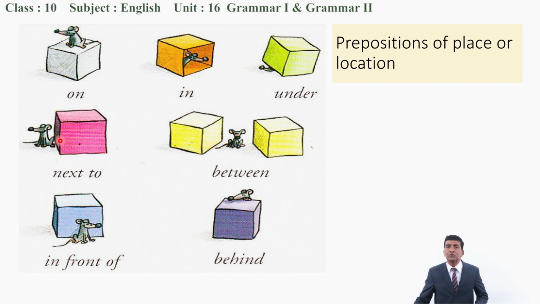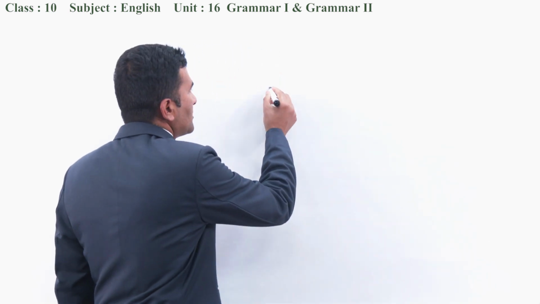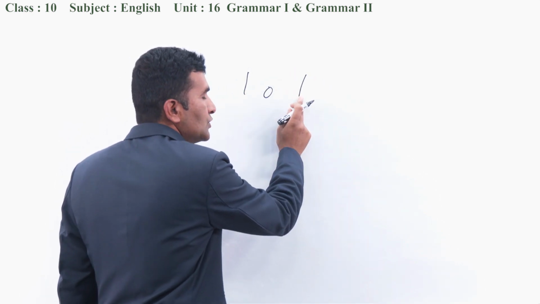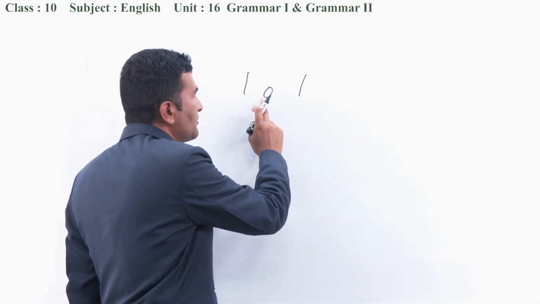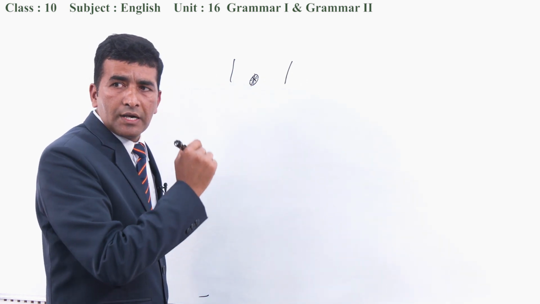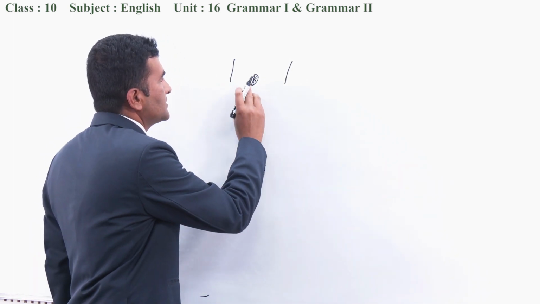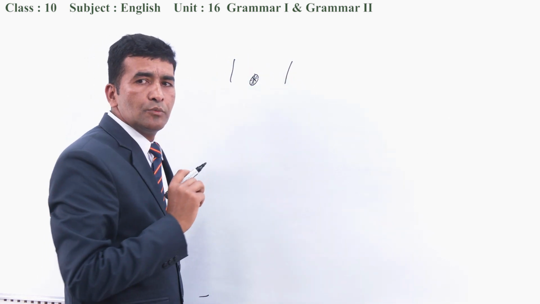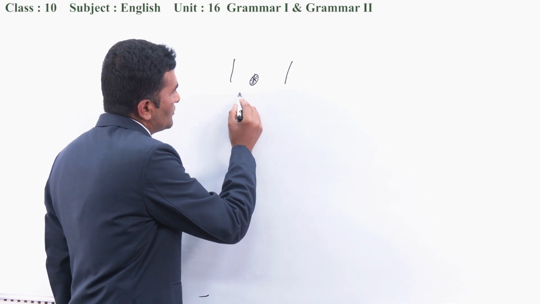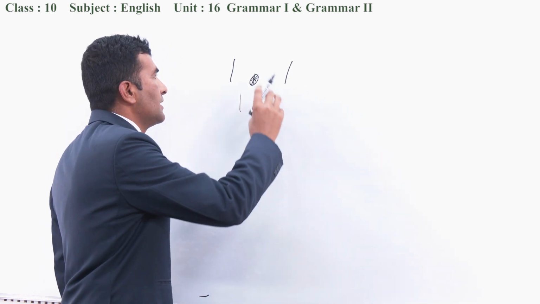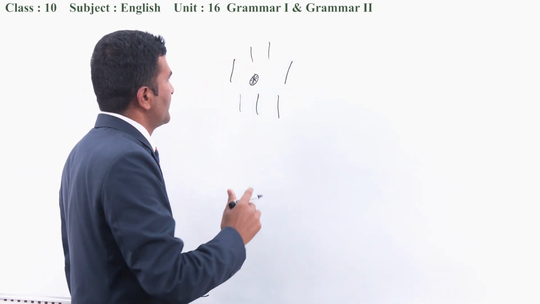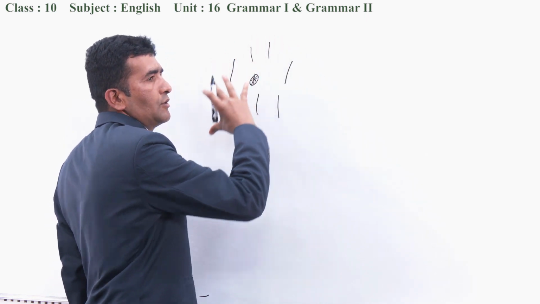When there come two things, for example, here are two sticks, between them, here is suppose a ball. There are two things, whenever there are two things in the middle of them, we say between. And whenever there come three or more than three things and something is in the middle of them, we can say among them. The ball is among the sticks now.